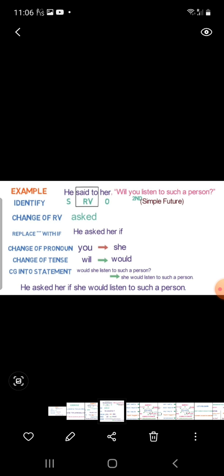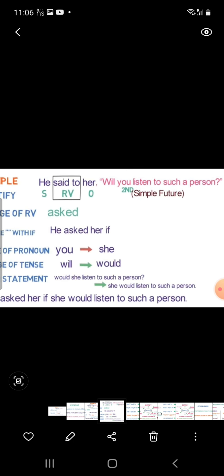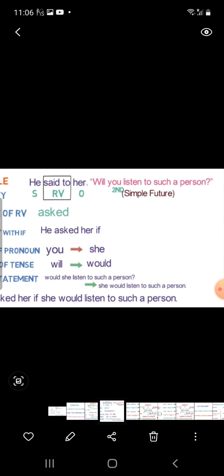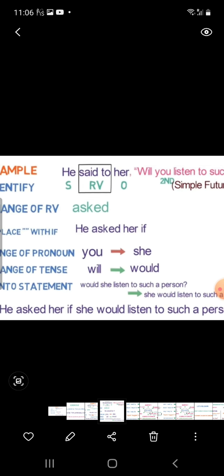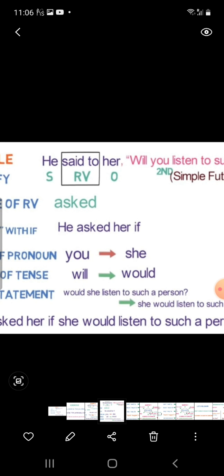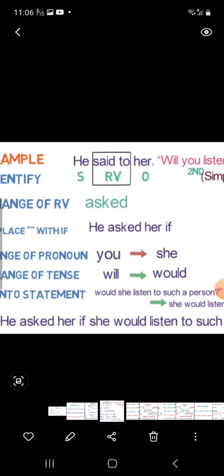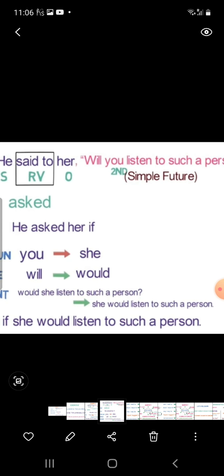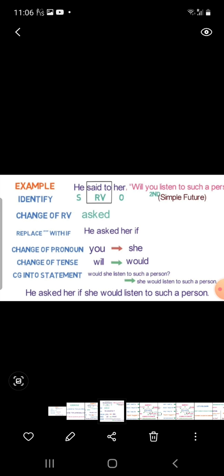First of all, you have to change "said to" into "asked", then replace the inverted comma with "if". "You" will change into "she", and "will" will change into "would". Now your statement will be this, and there is a specific time word here. Now you have to change it like this: She asked if she would listen to such a person. Okay, is it clear, beta?